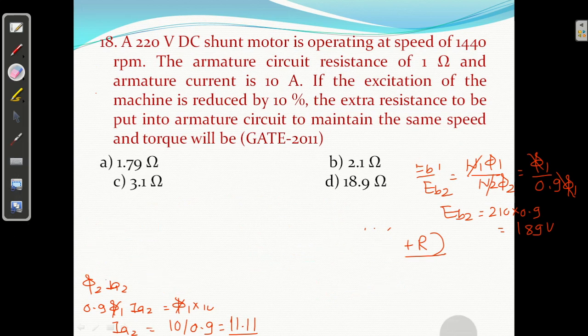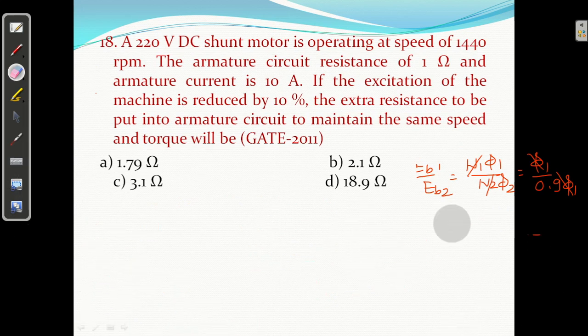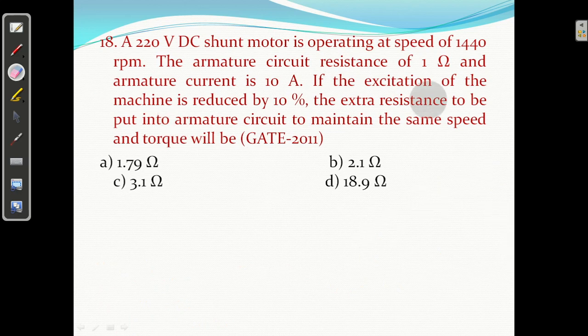Whenever we are solving the problem, every time we have the same concept. Okay?